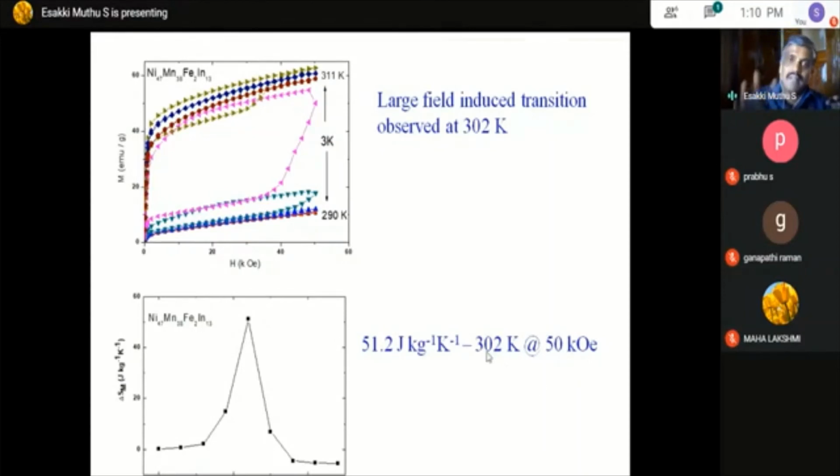Okay, so far the material we observed, we also studied silicon doped nickel Mn tin. In that the magnetic value reduces, but here we have shown some material which shows a large delta Sm value when compared to the nickel Mn tin or copper doped nickel Mn tin. So when you substitute the iron into the nickel Mn tin or indium, it enhances the magnetization as well as the delta Sm value. So here we have got a large delta Sm value. That also we can say gives more efficiency to the magnetic refrigeration.